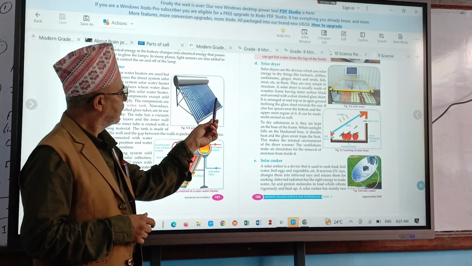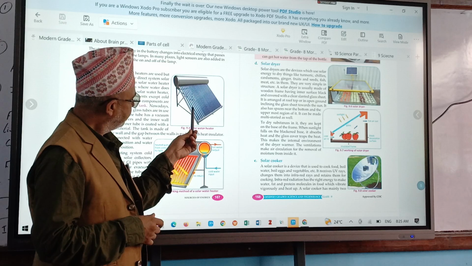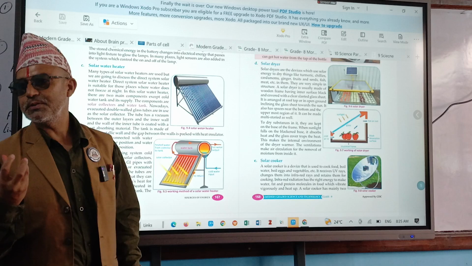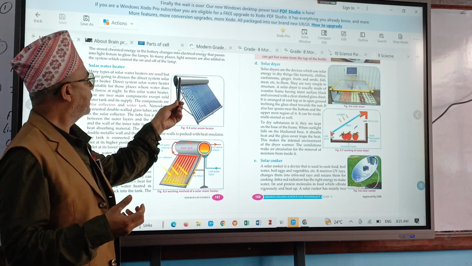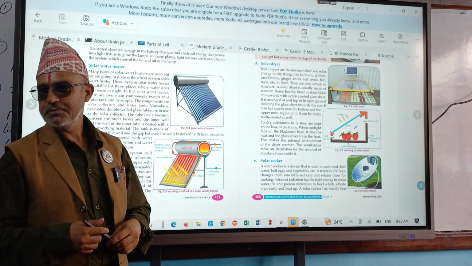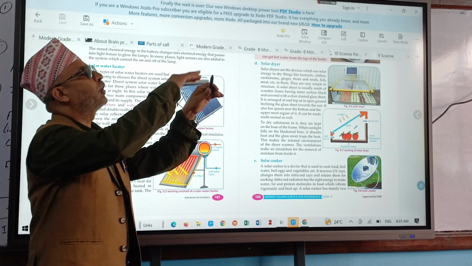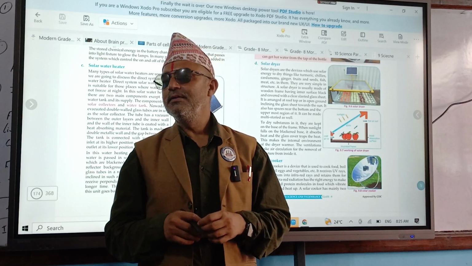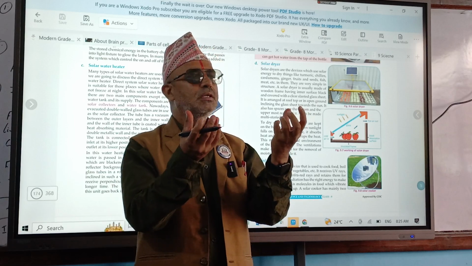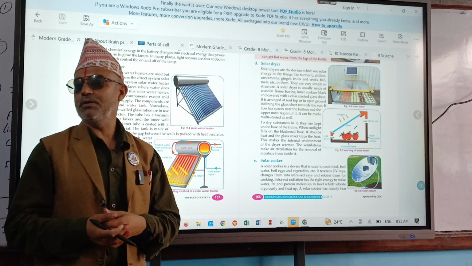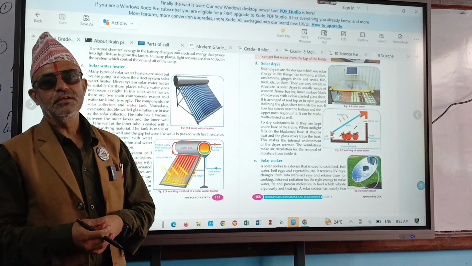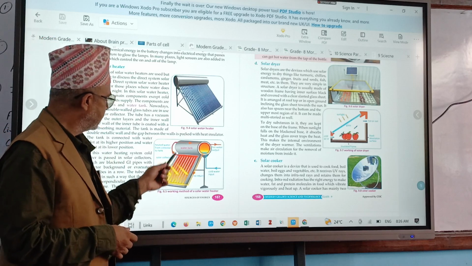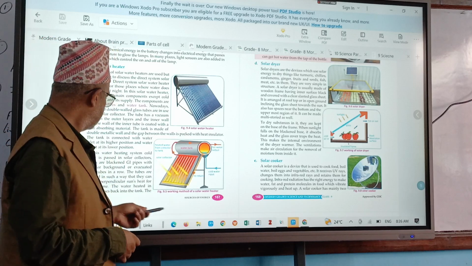These tubes absorb heat energy from the sun and they make the water inside the vessel hot. But in such days, will the water be hot? Why? No, sir. Because these tubes do not get a sufficient amount of which energy? Light energy, isn't it? Now it is very famous. See, water tank, hot water out, in and this and that.